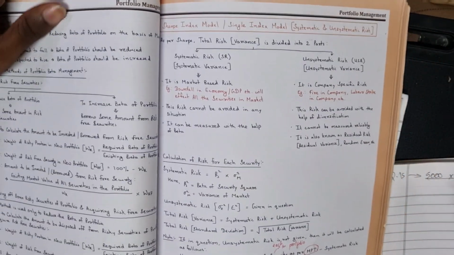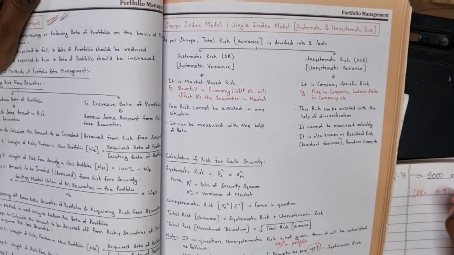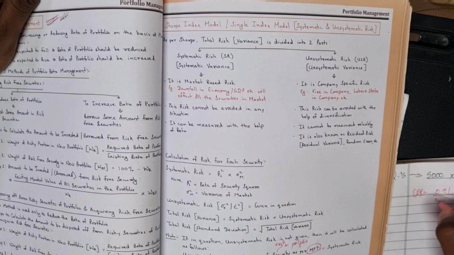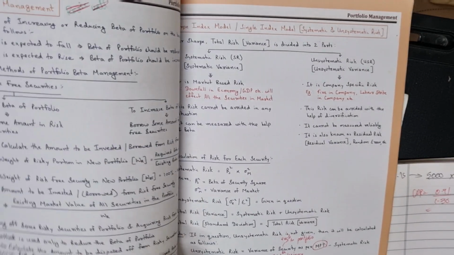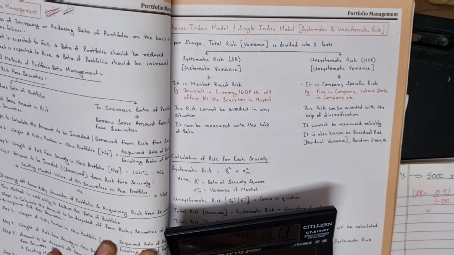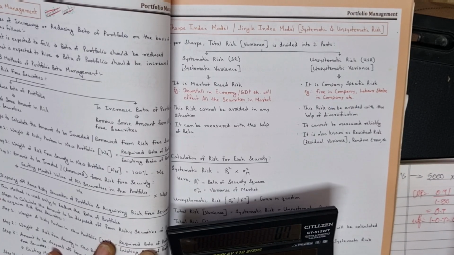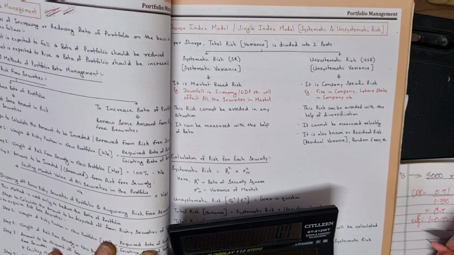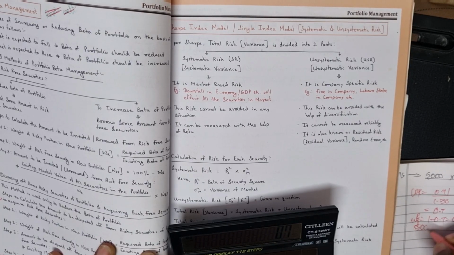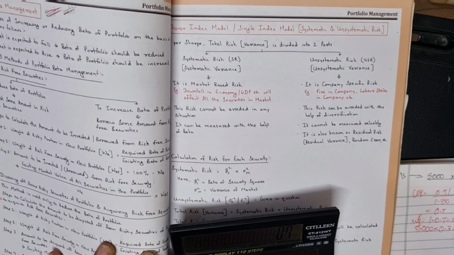Weight of risky is equal to required beta 0.91 divided by existing beta 1.30. So weight of risky portion is 0.91 divided by 1.3, so it is 0.7. Weight of risk free is equal to 1 minus 0.7, which is 0.3. So what is the total value? 5,000 into 0.3 will get 1,500 lakhs as risk-free securities.